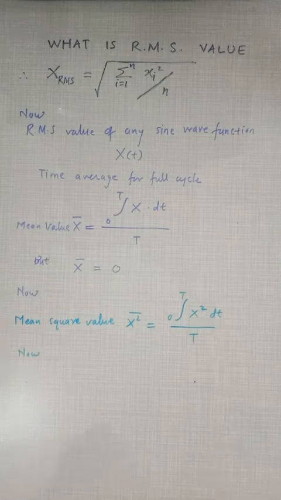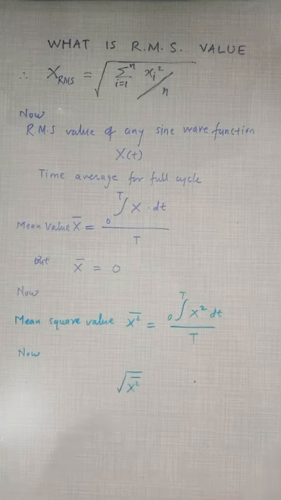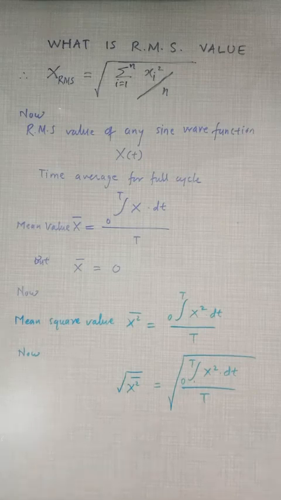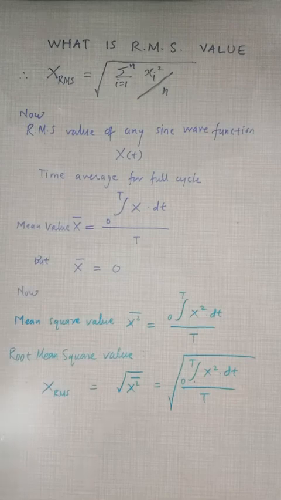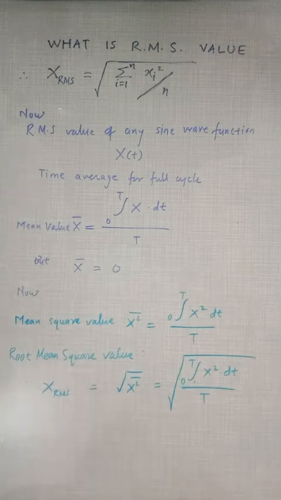Now if we take the square root of the mean square value, that is the square root of integration of x square with t divided by period capital T, this will give the root mean square value x RMS for a quantity which is a sine function of t.